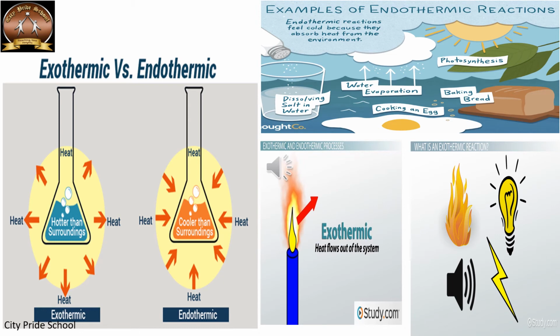Like for example, you can see an example of endothermic change in that first figure there. Evaporation. Evaporation will not happen unless and until the temperature rises. Some amount of heat is given. Then with that heat, the water molecules are going to evaporate. If there is no heat given, if there is no sunlight, evaporation will not happen. Same way, cooking is a type of change where you are supplying heat and then only the food is cooked.